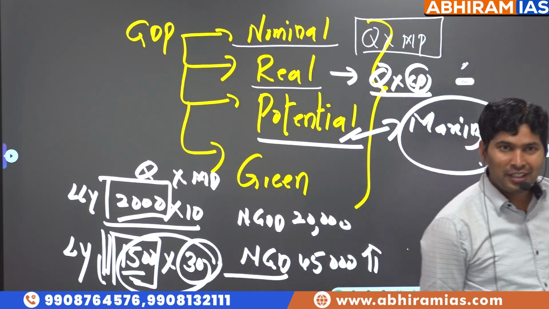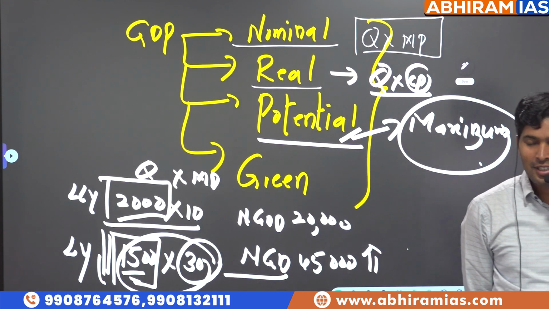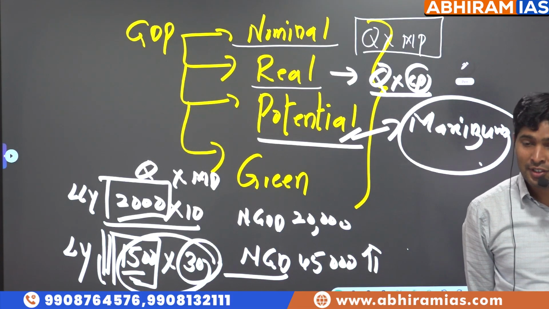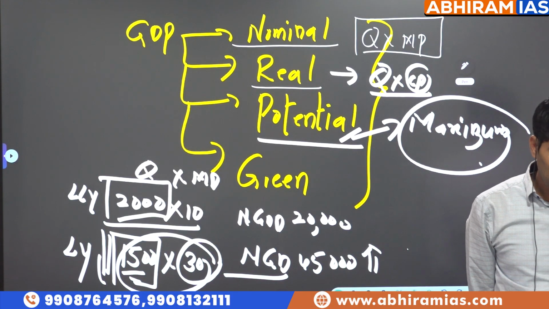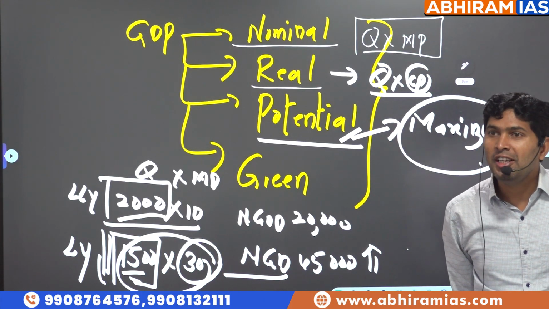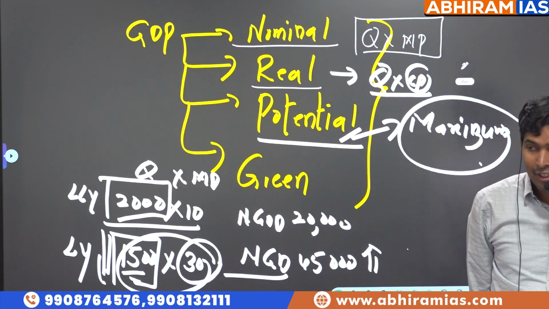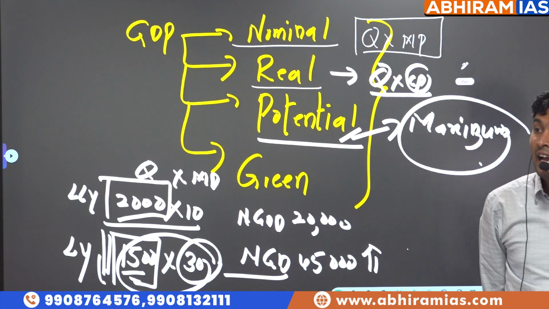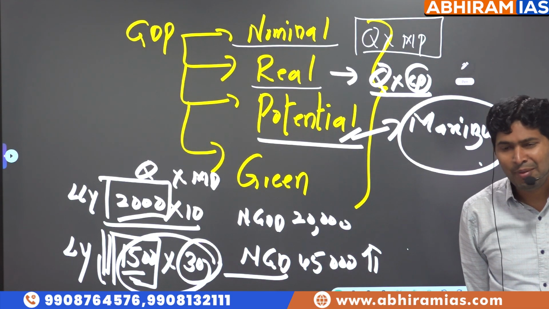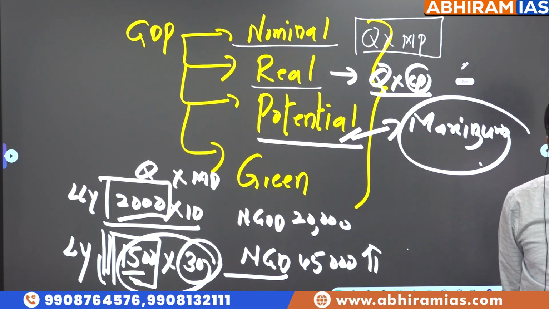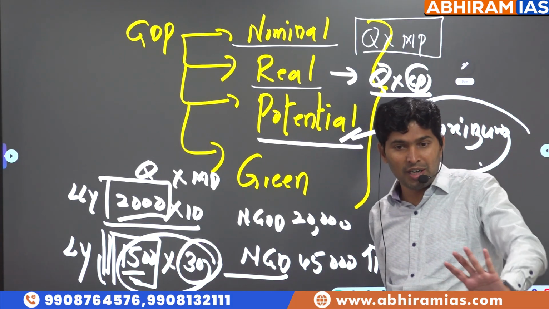According to your education and life chances, your potential to study may be 6 hours. For me it is 4 hours. So what is the meaning of potential GDP? There is no clear way of measuring it. But if the economy is under ideal circumstances, what is the meaning of ideal circumstances? In the primary sector, secondary sector, tertiary sector, no abnormal deviations are there.